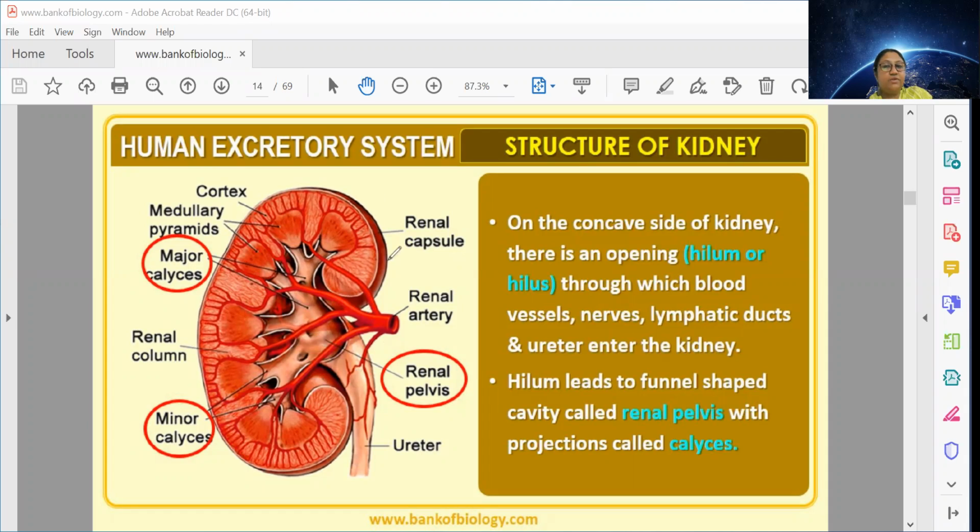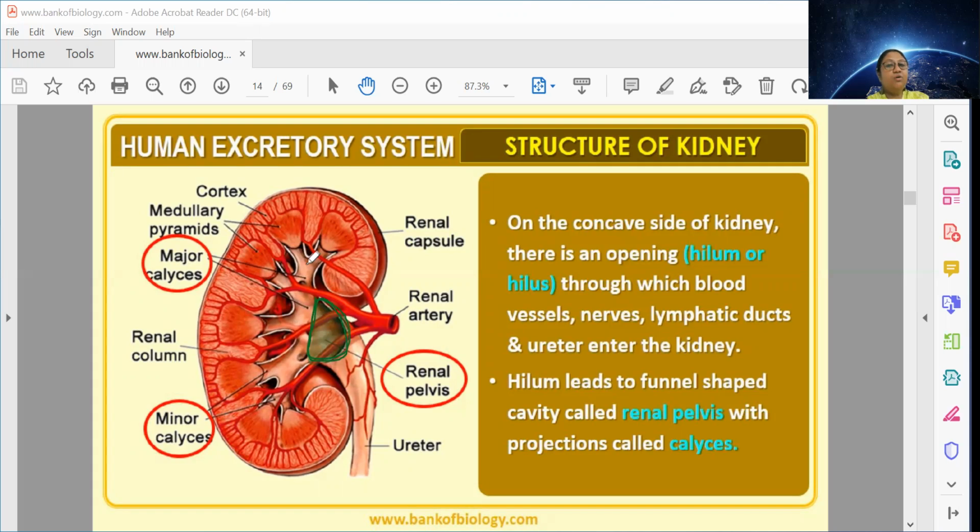I just want to show you, can you see this area? Let me mark it. This area is actually called renal pelvis. So renal pelvis is the funnel shaped cavity where the hilum opens.